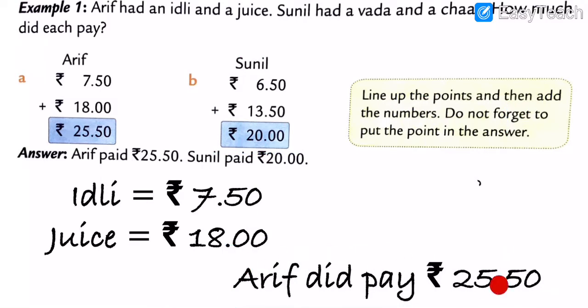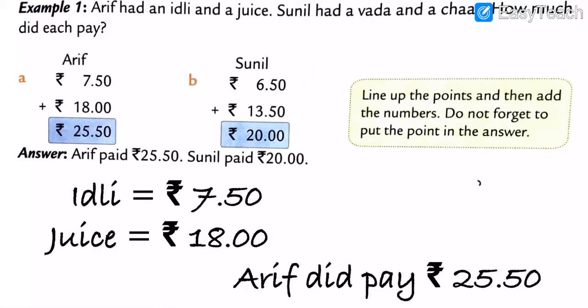Understood all? Arif paid 25.15 paisa. As like that we are going to learn. Now we are going to move on to B. Now here we will check about Sunil.